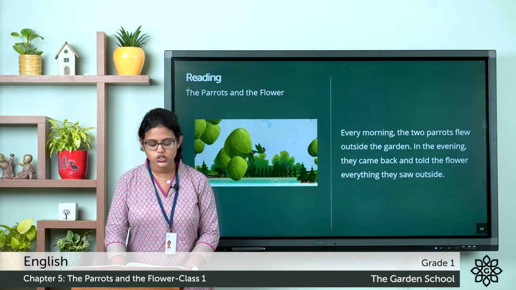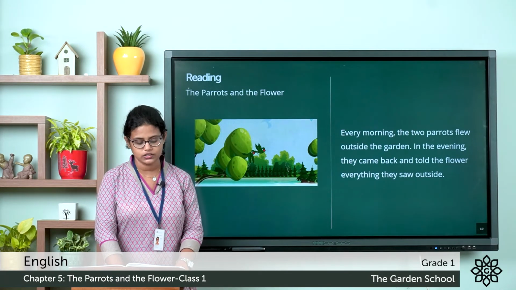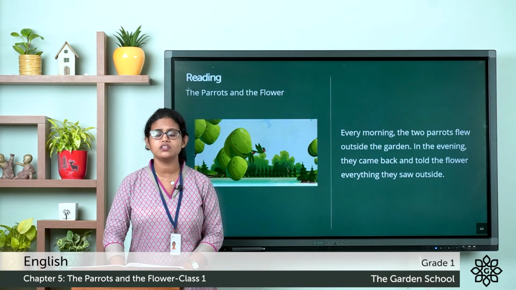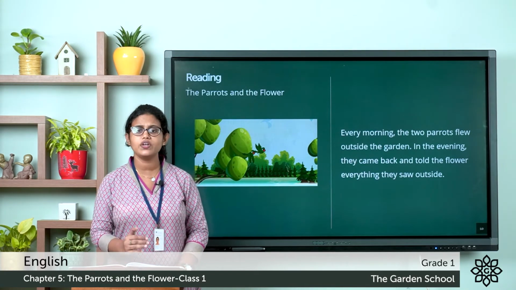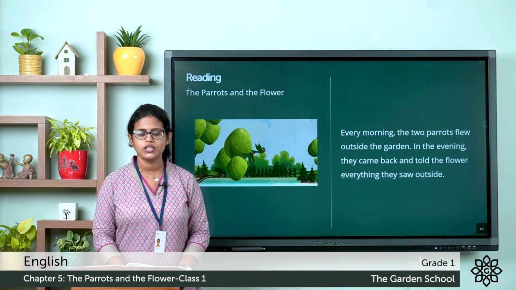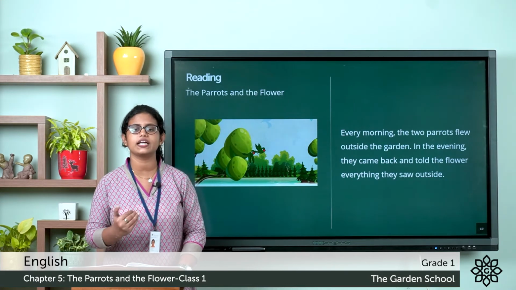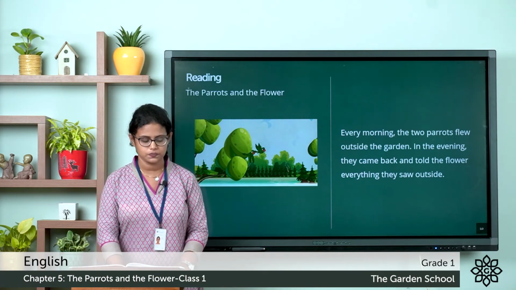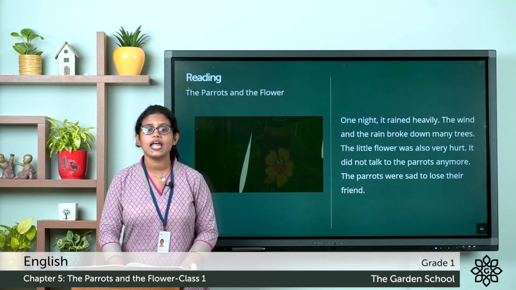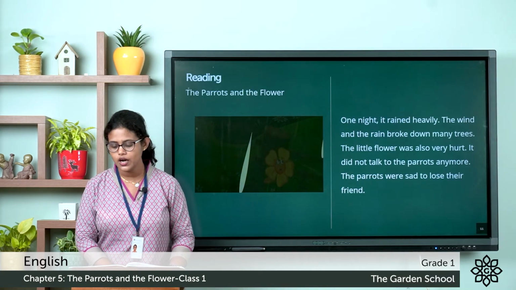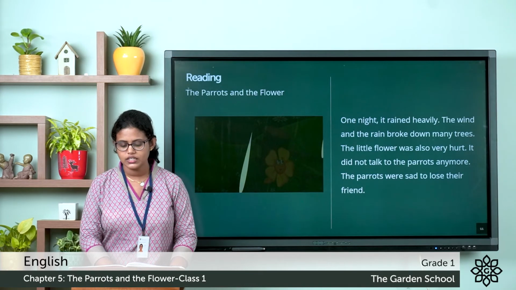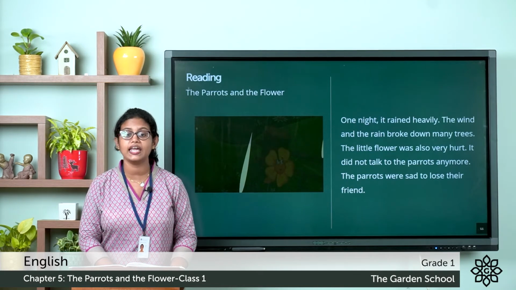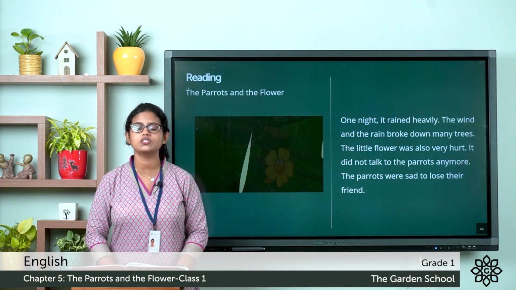Every morning, the two parrots flew outside the garden. In the evening, they came back and told the flower everything they saw outside. So, every morning, what did these parrots do? They flew outside. In the evening, they came back and told everything to the little flower that they saw outside. One night, it rained heavily. The wind and the rain broke down many trees. The little flower was also very hurt. It did not talk to the parrots anymore. The parrots were sad to lose their friend.